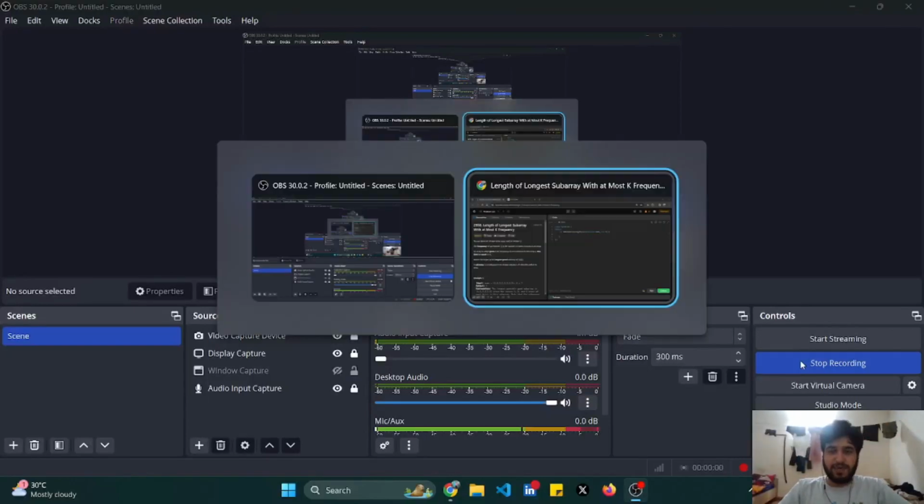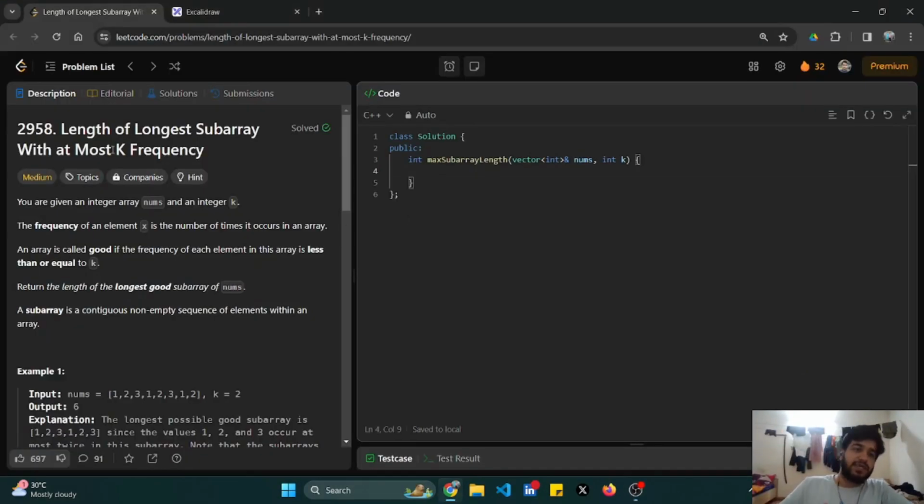So hello guys, today we are going to do a LeetCode question that goes by the name Length of Longest Subarray with At Most K Frequency. The question number is 2958 and it's the LeetCode daily question for today, that is 28 March 2024.